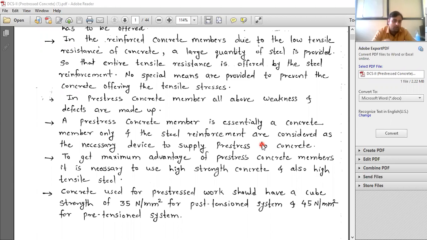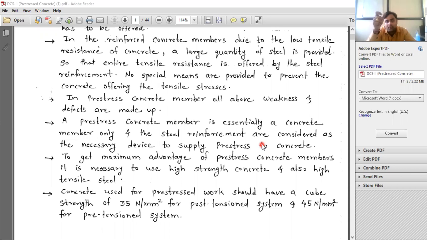What is our main intention? Our intention is to give the stress to the concrete. We want to introduce the stress in the concrete, but to whom are we giving the stress? We are providing it to steel, and through steel it goes to the concrete. So steel acts as a supply media, or we can say it is a necessary device for supply.